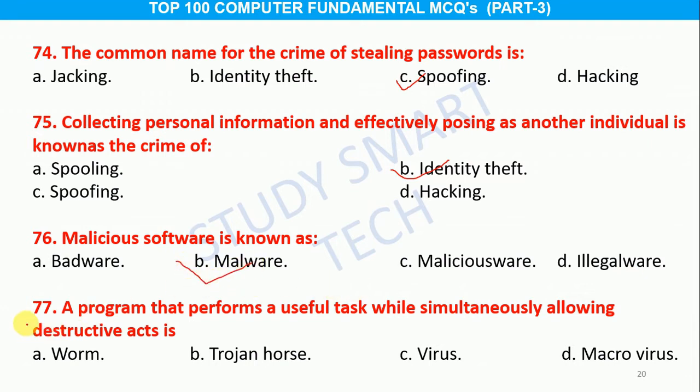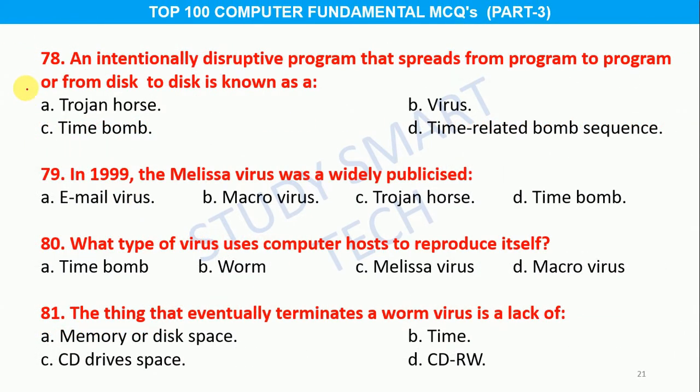Question number 77. A program that performs a useful task while simultaneously allowing destructive acts is option A, worm, B, Trojan horse, C, virus, D, macrovirus. And the correct answer is option B, Trojan horse. Question number 78. An intentionally disruptive program that spreads from program to program or from disk to disk is known as a option A, Trojan horse, B, virus, C, time bomb, D, time related bomb sequence. And the correct answer is option B, virus.